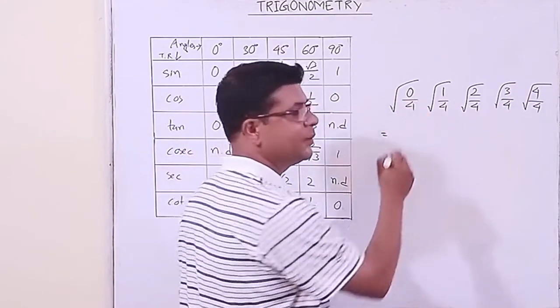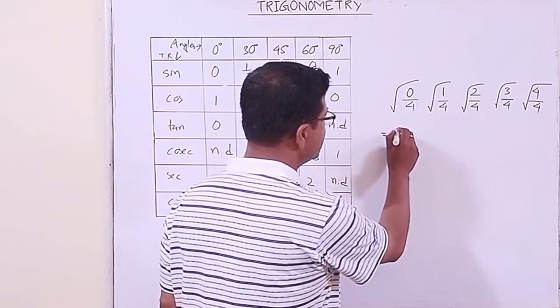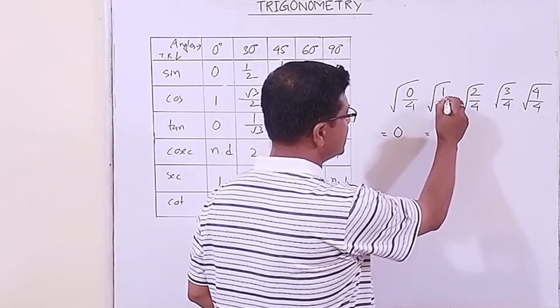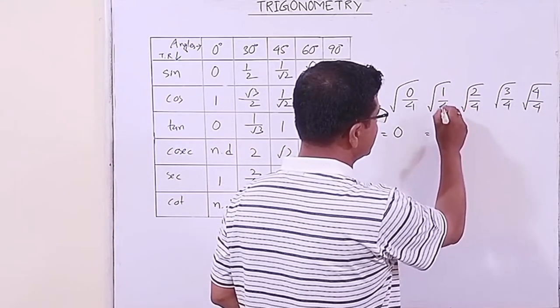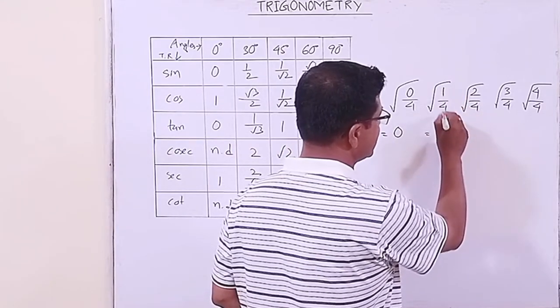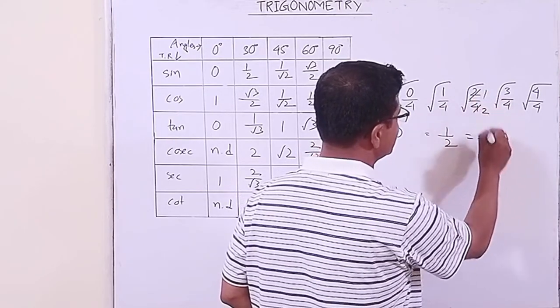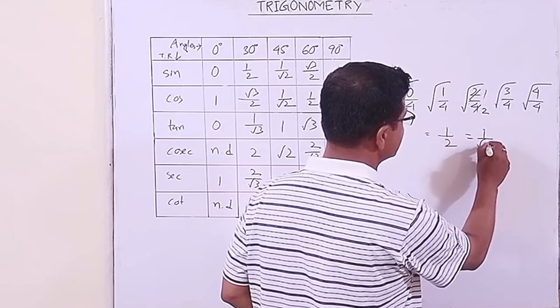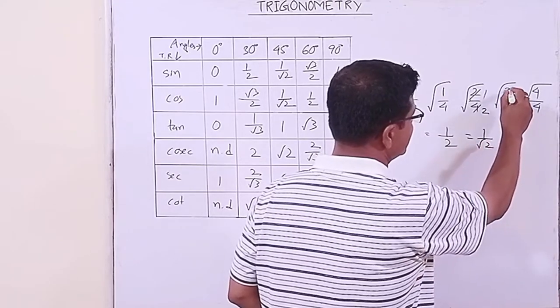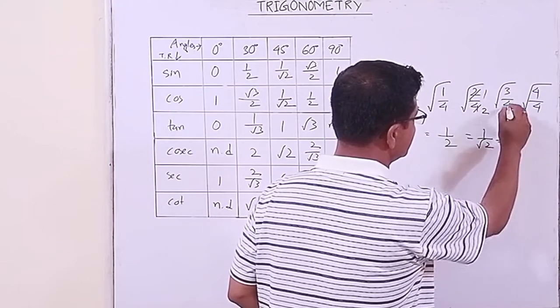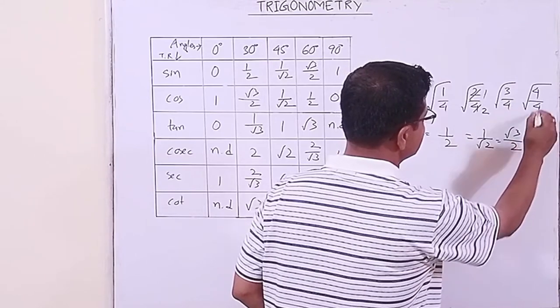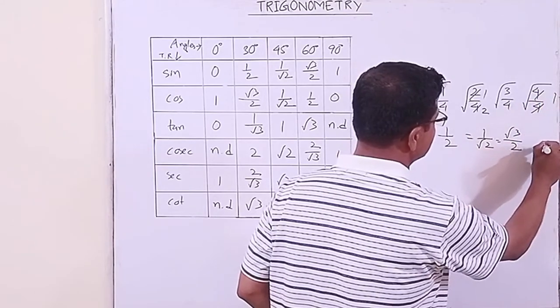Now 0 by 4 is how much? 0. Square root of 0, 0. What is the square root of this? Square root of 1 is 1, square root of 4 is 2. We can cancel. Square root of 1 is 1, square root of 2 root 2, square root of 3 root 3, square root of 4 2. 4 will get cancelled, 1, square root of 1 is 1.